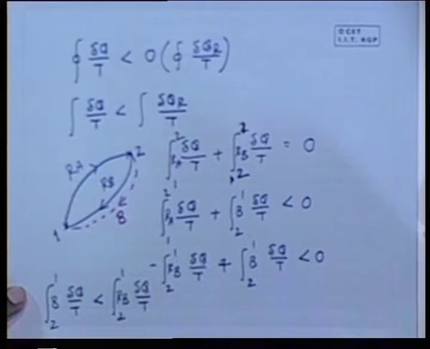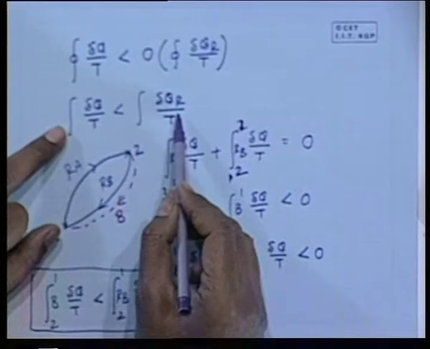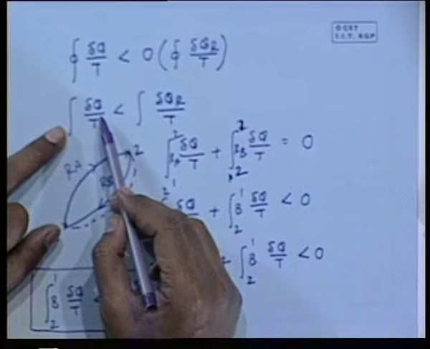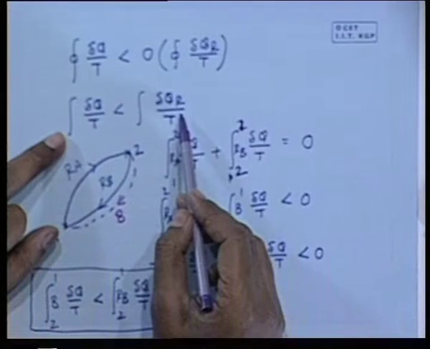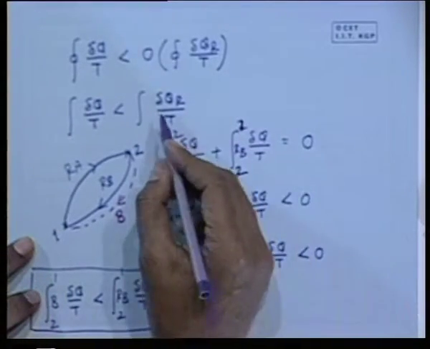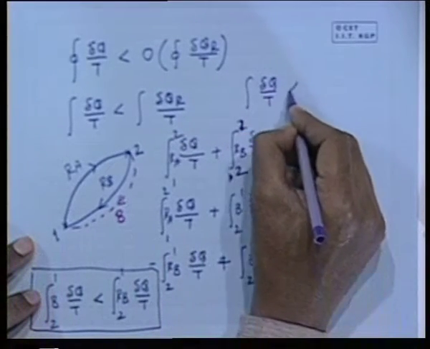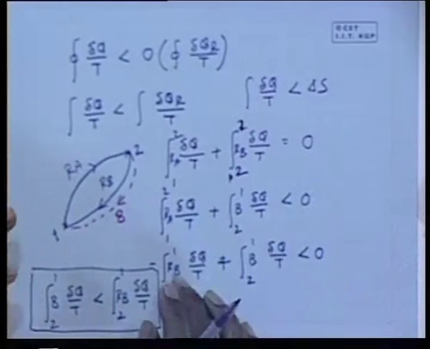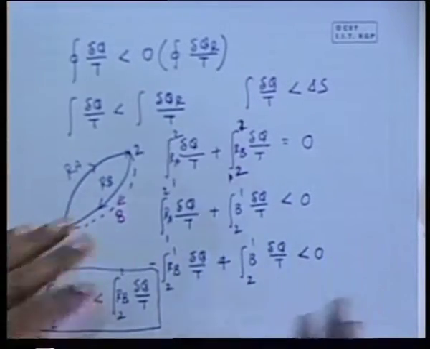So, now I have proved this statement. It is very simple, which means that this is proved. That means for a given process or path, this value over an irreversible path is less than its counterpart, and the counterpart is defined as delta S, so that the integral of δQ/T is less than delta S. Again and again I am telling this, because the confusion is here only. All right, this proof is all right.